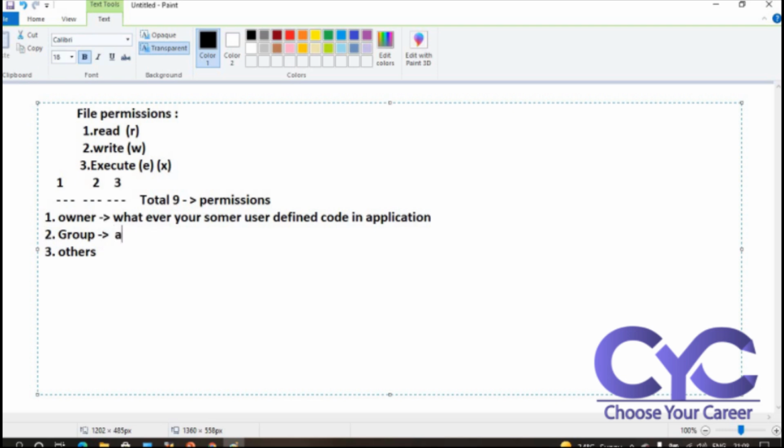So here the application will interface based upon compilers, that is called a group. Next one is others. Others is nothing but we are accessing the IO streams on the user defined code.